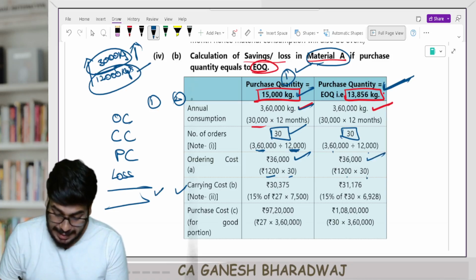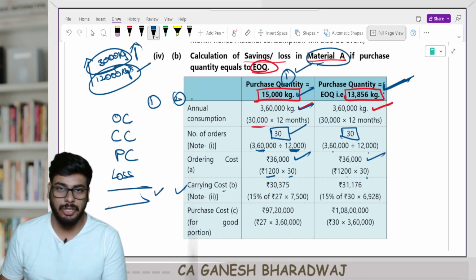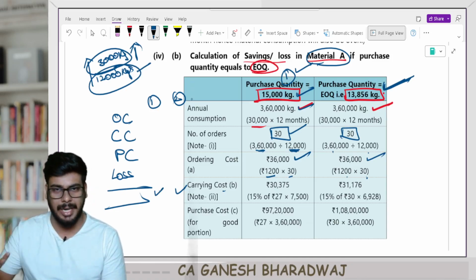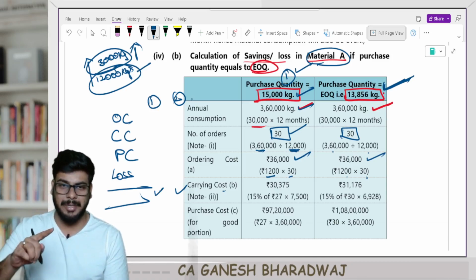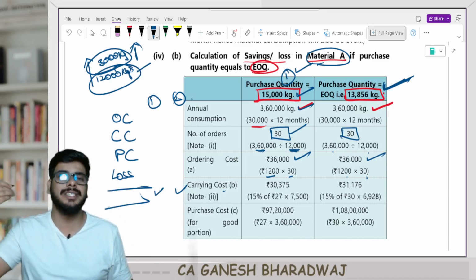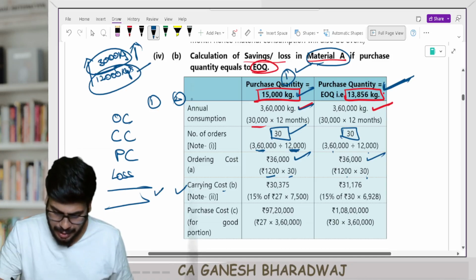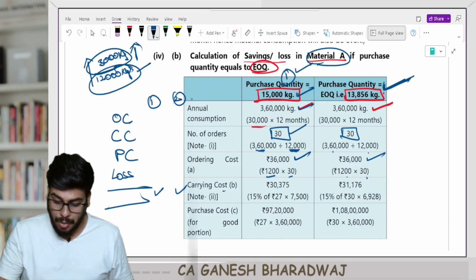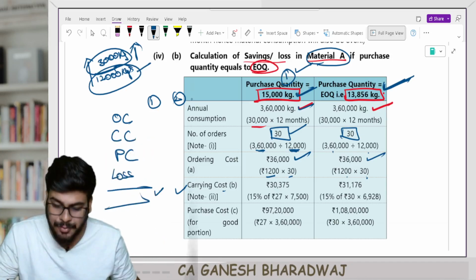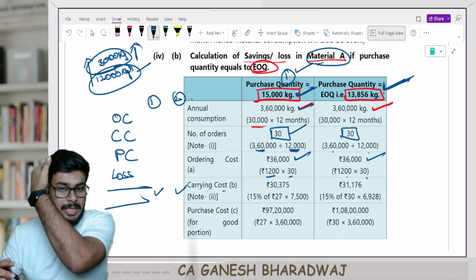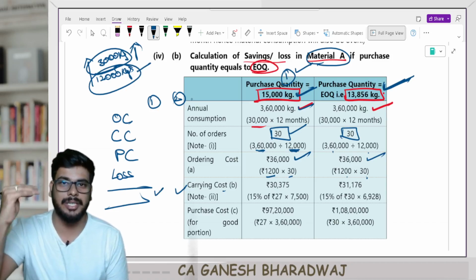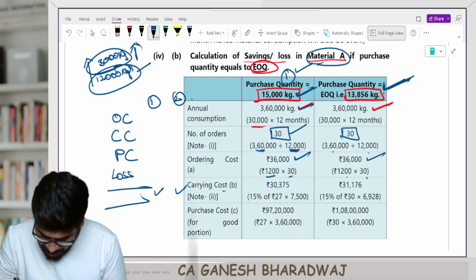Clear with this, guys? Carrying cost. What is carrying cost going to be calculated on? They have said for raw material A, it's always 15% is the carrying cost. So 15% into whatever is the purchase cost, you need to multiply that into average inventory. Correct, guys? Now in this case, what is going to be my purchase cost? Generally my purchase cost is 30 rupees, but if I purchase 15,000 kgs at a time, that guy is willing to give me a discount of 10%. So 30 minus 10% of 30, 30 minus 3, 27 rupees is going to be my effective cost.